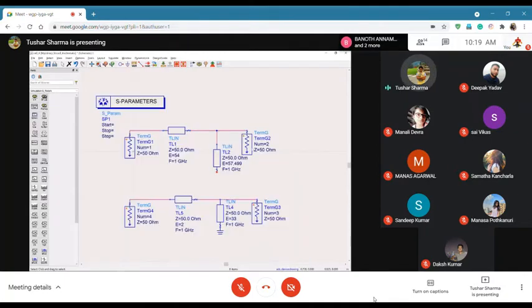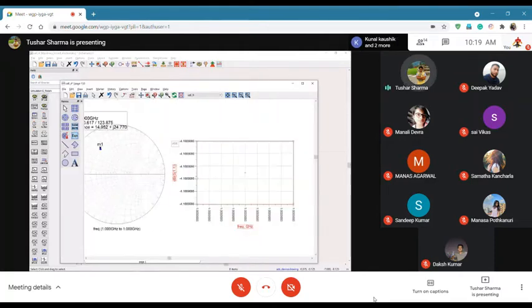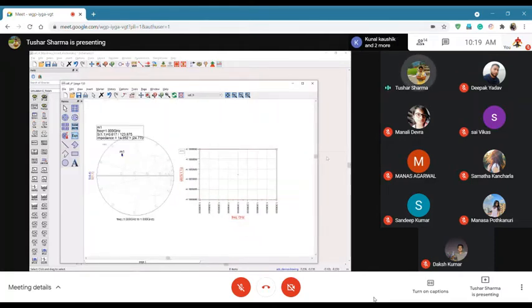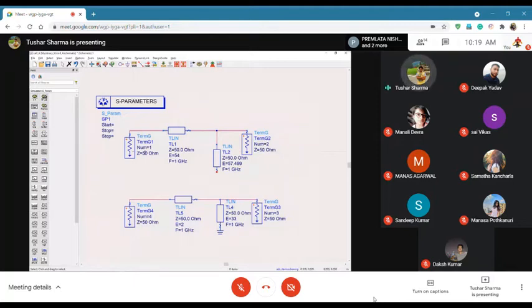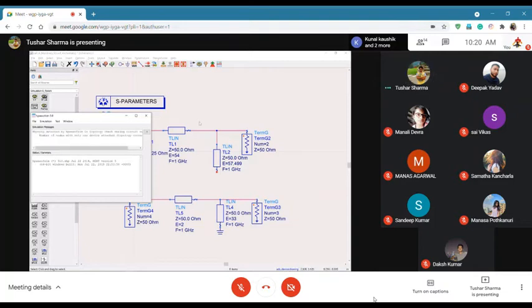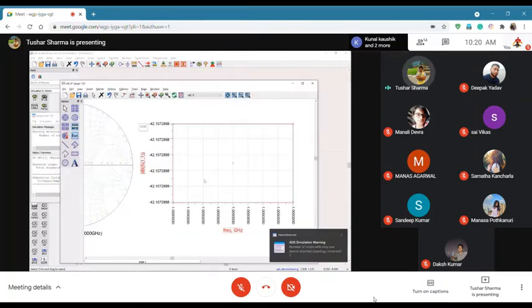Why is it showing this? Because I am terminating it with 50 ohms. If I terminate with the conjugate of the impedance I was matching to, 15 minus j25, and then plot that, you will have an excellent match.